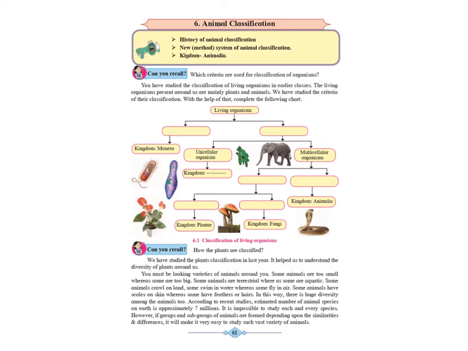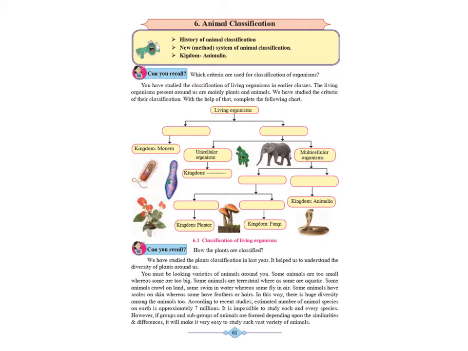You must be looking at varieties of animals around you. Some are big, some are small, some are aquatic, some are terrestrial, some are crawling on land, some may be swimming in water, some are flying in air. Some animals have scales, some do have feathers, some are having hair or skin. So in this way, there is a huge diversity among the animals that we see around us.